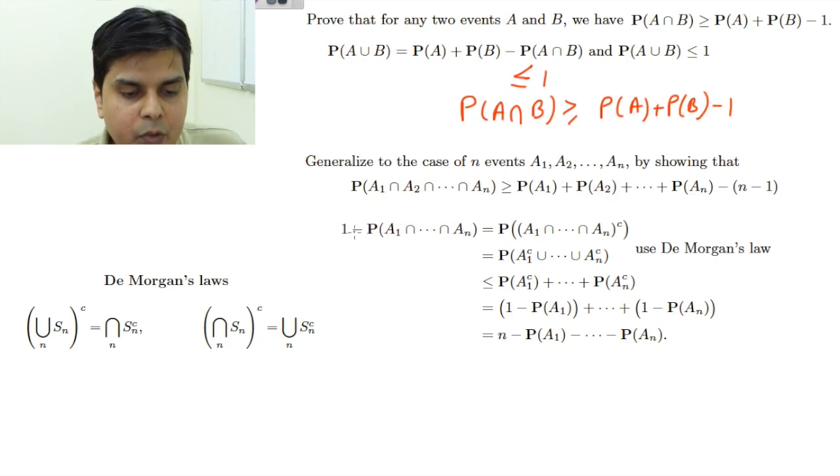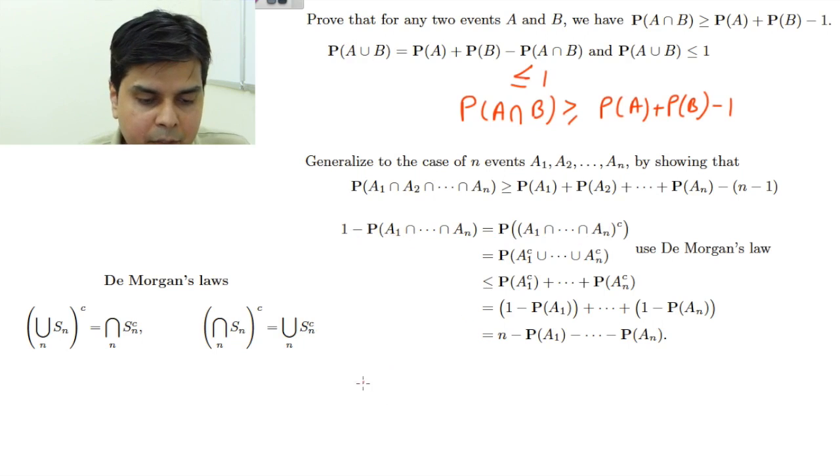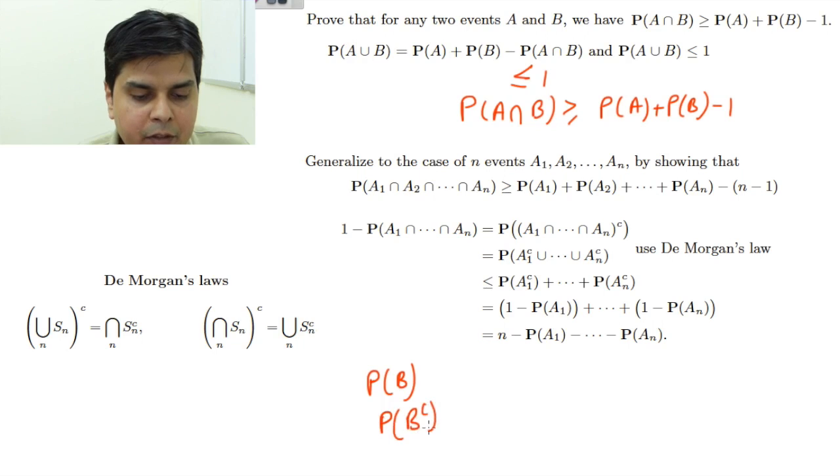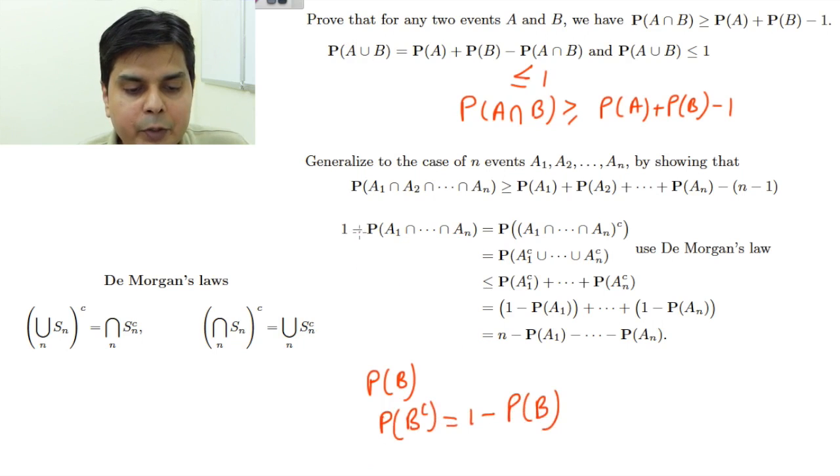How? Let's see. Suppose on the LHS I have 1 minus P of this intersection. I can write this as P of (A1 intersection ... intersection An) complement. Why? Because 1 minus the probability of any event is the probability of the complement event. Suppose I have been given P(B), then the probability of B complement will be 1 minus P(B). The same thing is here: 1 minus P of this event is the probability of this event's complement. Now the complement of all these intersections will be A1 complement union ... using De Morgan's law.